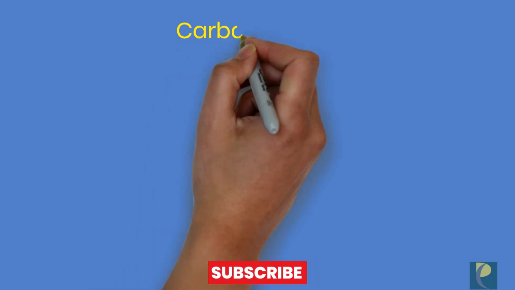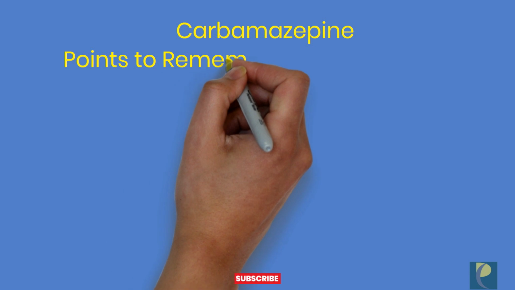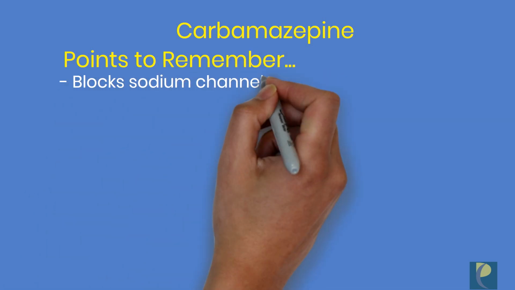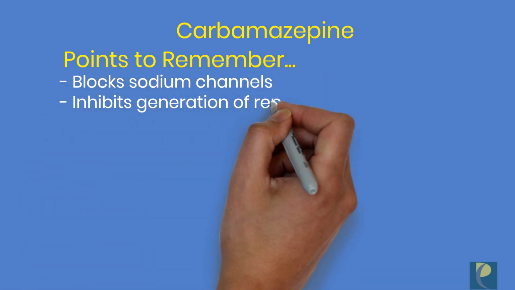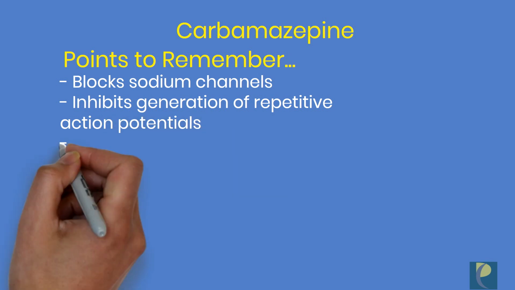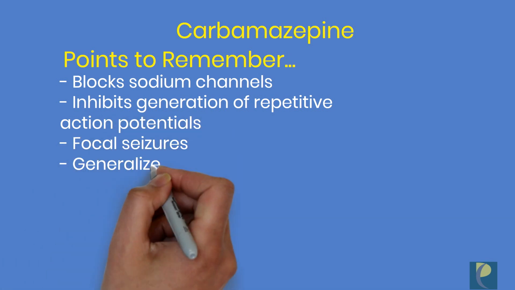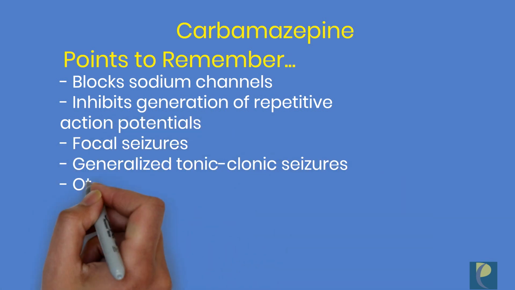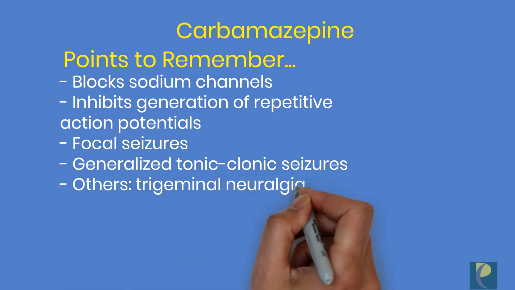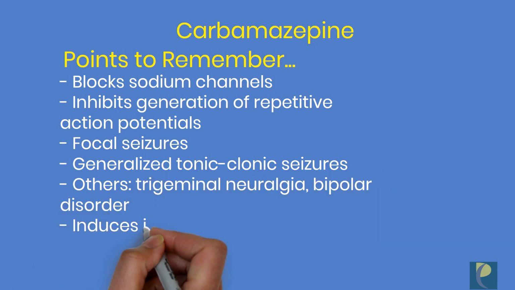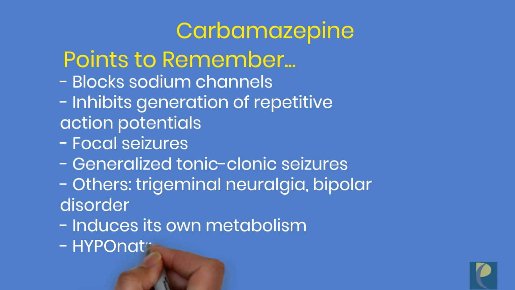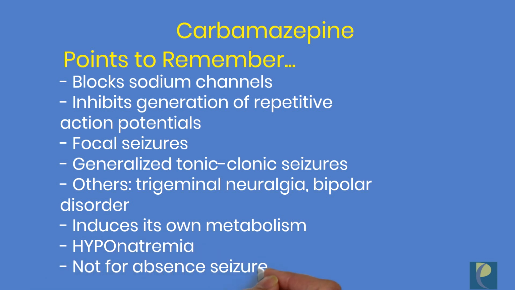So next drug is carbamazepine. Carbamazepine blocks sodium channels, hence inhibits the generation of repetitive action potentials in the epileptic focus and hence prevents their spread. This drug is mainly effective for the treatment of focal seizures and generalized tonic-clonic seizures. In addition to this, carbamazepine is also used in the cases of trigeminal neuralgia and bipolar disorder.